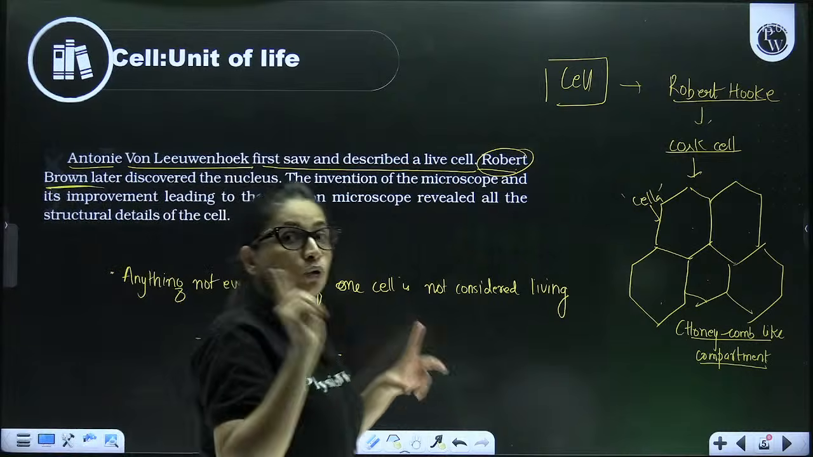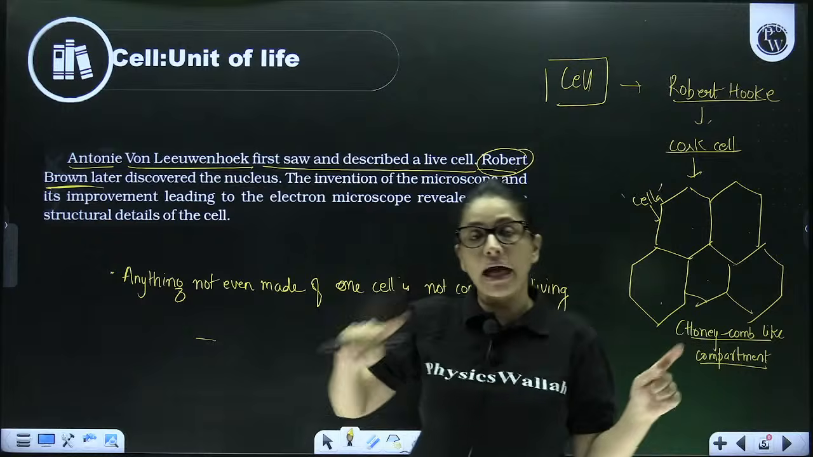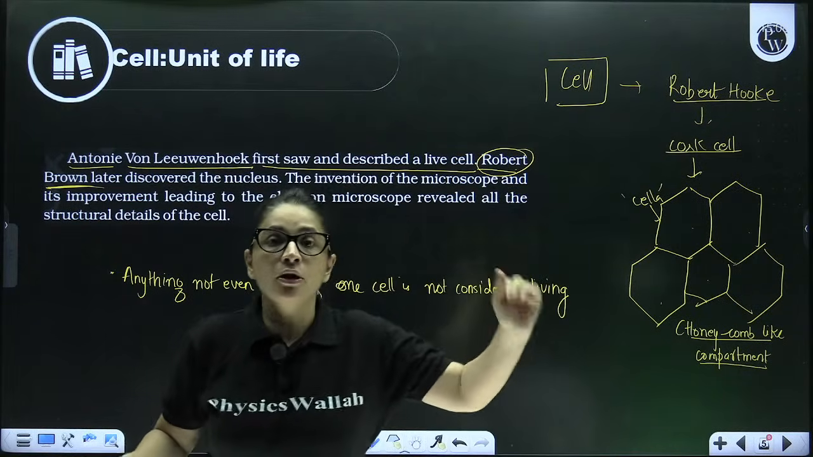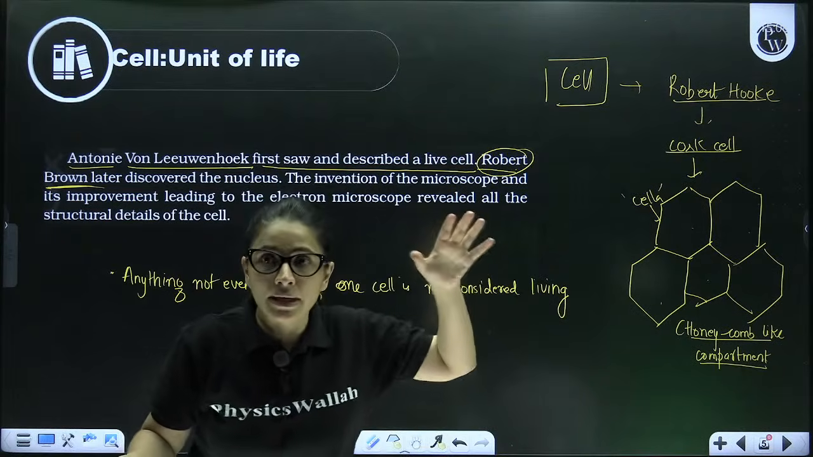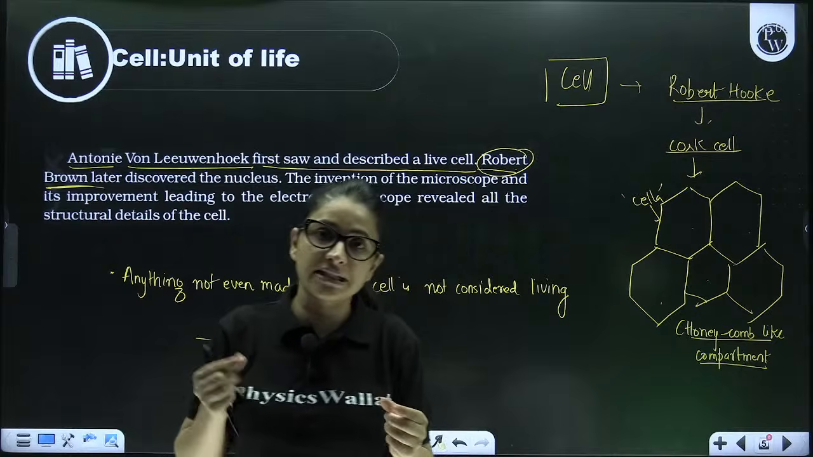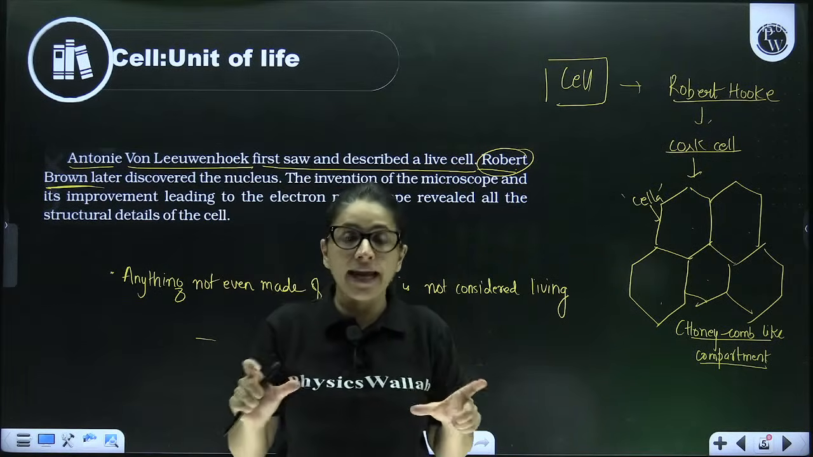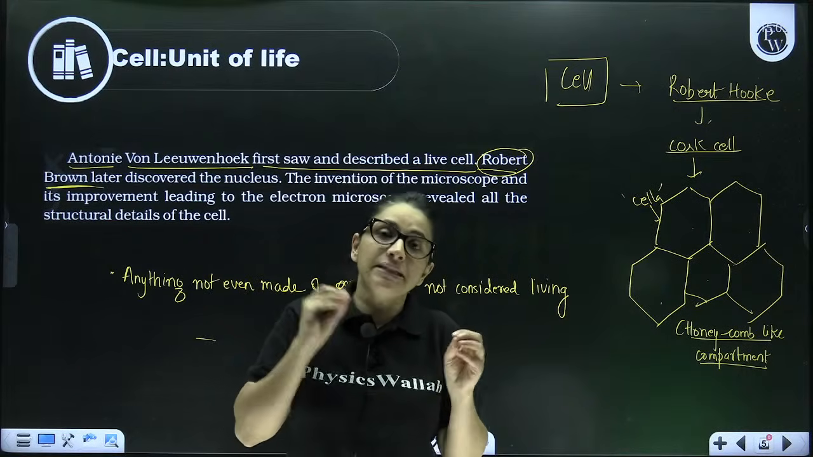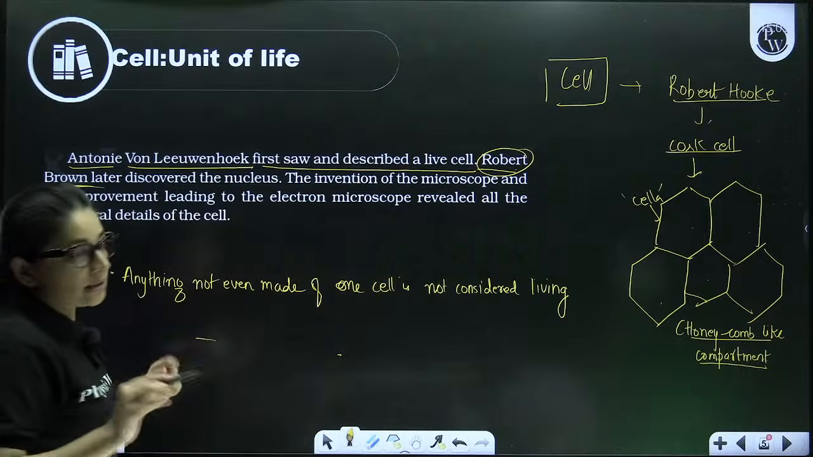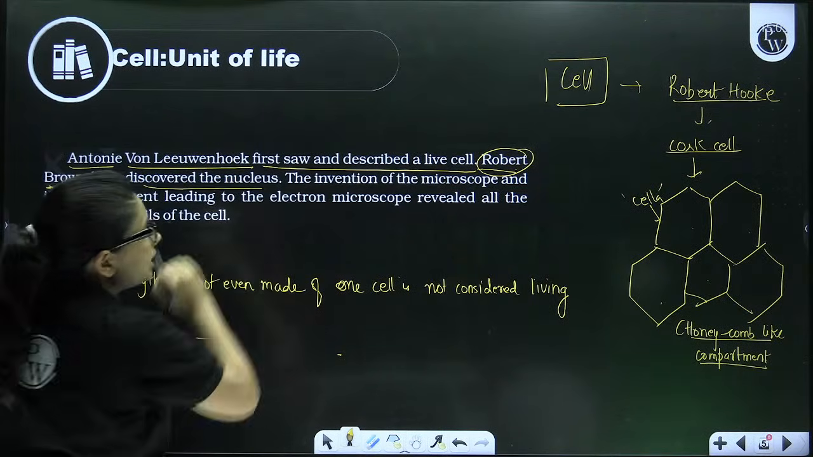So you have two Roberts over here. Don't get confused. One is Robert Hooke, another is Robert Brown. Robert Hooke is credited for coining the term cell while working on cork, whereas Robert Brown is responsible for discovering the nucleus inside the cell, which is also called the brain of the cell. Why? Because it is the nucleus which controls all the cellular activity. So what is written in your NCERT? That Robert Brown later discovered the nucleus.